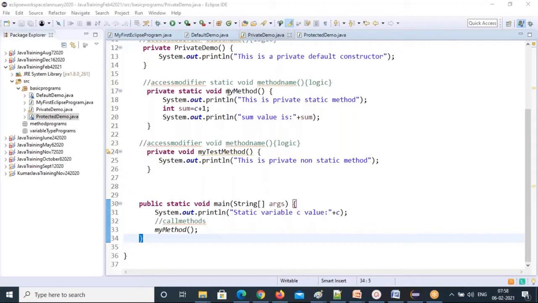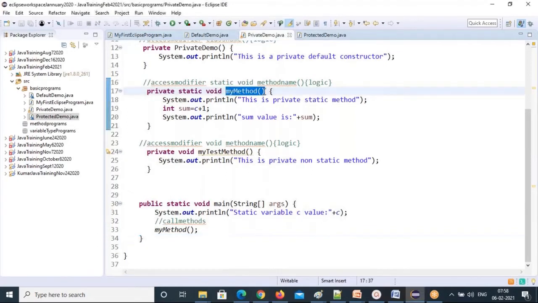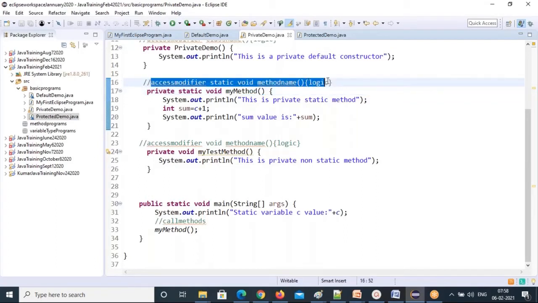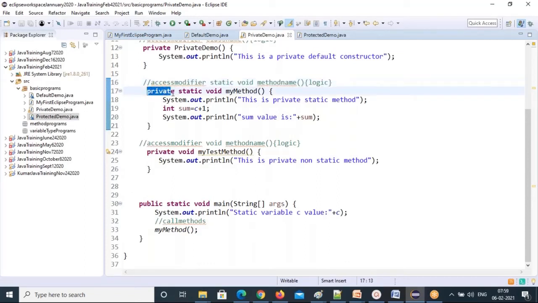Private static void myMethod. This is my user-defined method. This is not defined by Java. They have given a structure: create your own method. Based on this syntax, I'm creating my own method. See that I followed it: access modifier is private, static, then void, then method name. I'm giving my own method name, so I can define any name. I can give any name for the method, just follow the naming conventions.